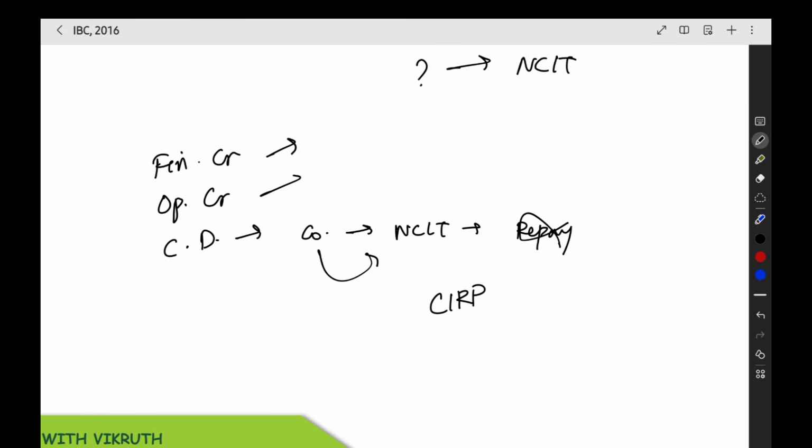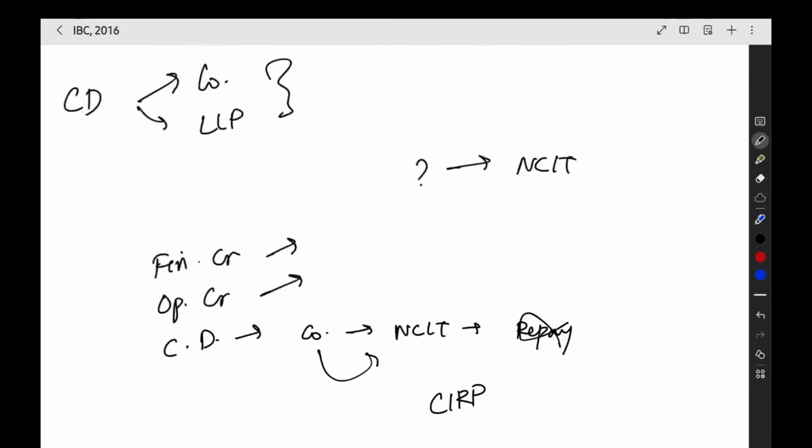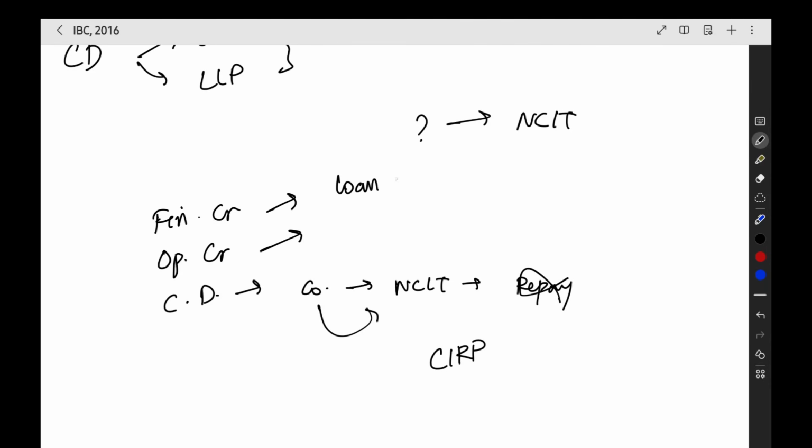Then financial creditor and operational creditor, I will tell you the meaning in short. Financial creditor means a person who has given a loan to the company in monetary amount, in rupees, like 10 lakh rupees, or 1 crore rupees, or 2 crore rupees they have given as a loan.